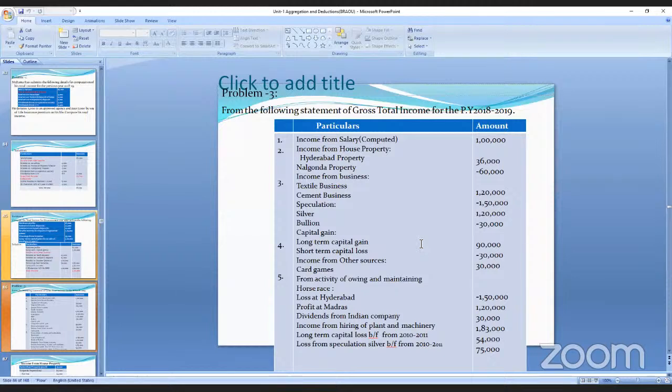And in Madras, he got the profit in the horse race. Dividend from Indian company is 30,000. Income from hiring of plant and machinery is 1,83,000. Long-term capital loss brought forward from 2010 to 2011, and the loss from speculation silver brought forward from 2010 to 2011. One is 54,000, the other one is 75,000.